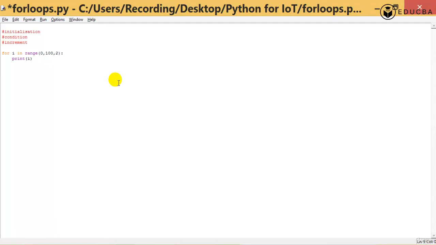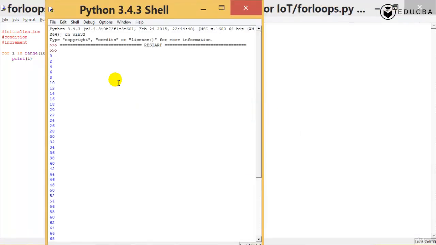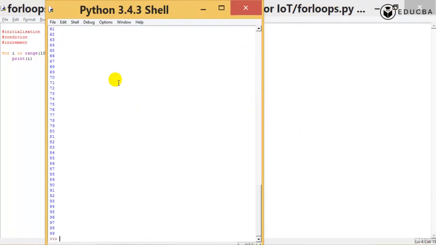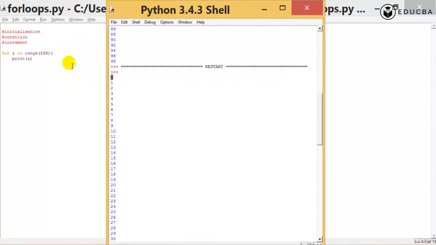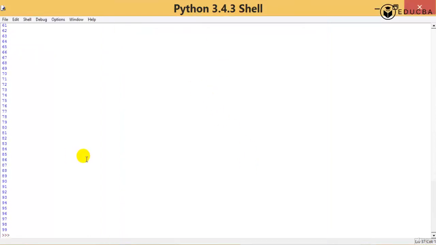What if I provided only 100? It is not printing me the same thing. It is starting from 0, which means when I say 100, it starts from 0 and goes up till 100, of course minus 1, since 100 is exclusive, and it prints every number, which means the step is 1.